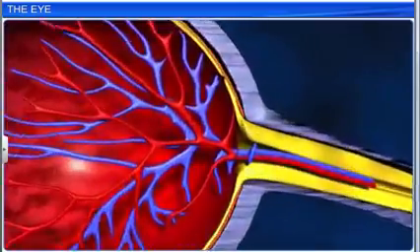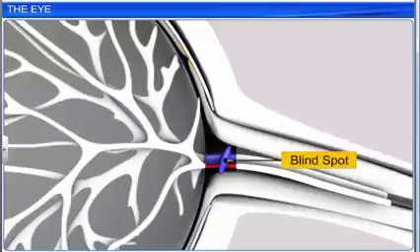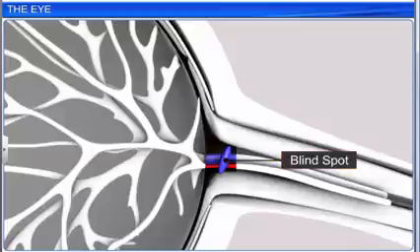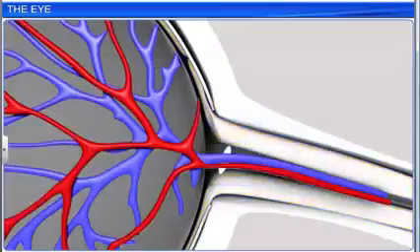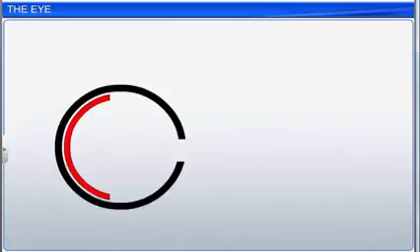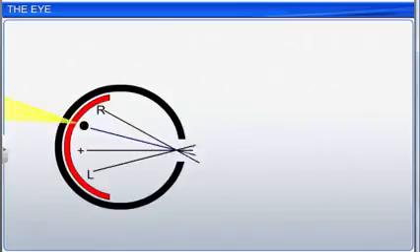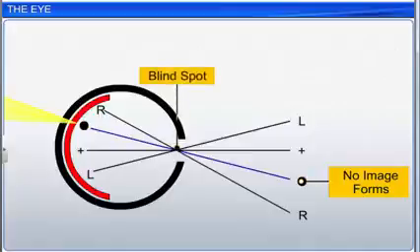The optical part of the retina contains two spots, known as the blind spot and the fovea. The blind spot is the region on the posterior pole of the eye, where the optic nerve leaves the eye and retinal blood vessel enters the organ. Photoreceptor cells are absent in this region, and therefore no image forms in the blind spot.